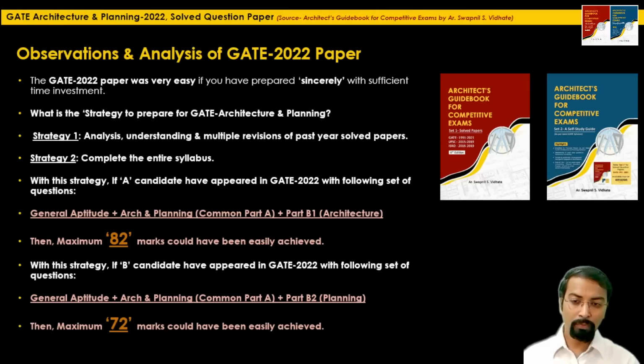So we will do the calculation, and we will see which questions were directly based on the previous year question papers, and where the references were available in these two books one by one. Okay, so let's start discussing